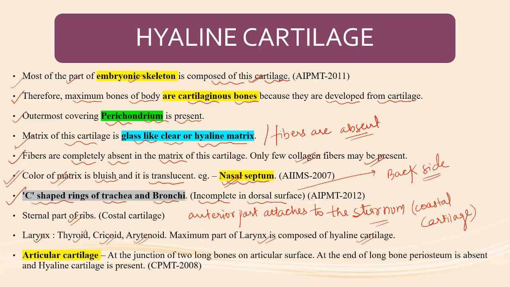Articular cartilage. At the junction of two long bones, when two long bones meet, their junction has an articular facet or articular surface. Like for example, these are two bones, and this facet is known as the articular facet.